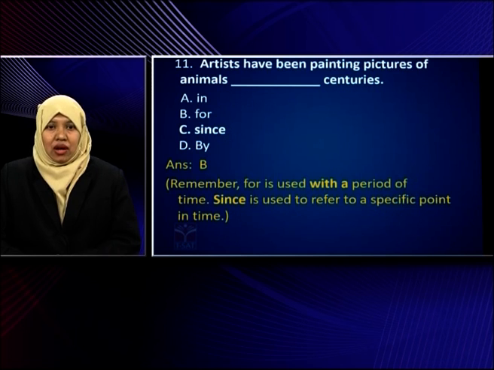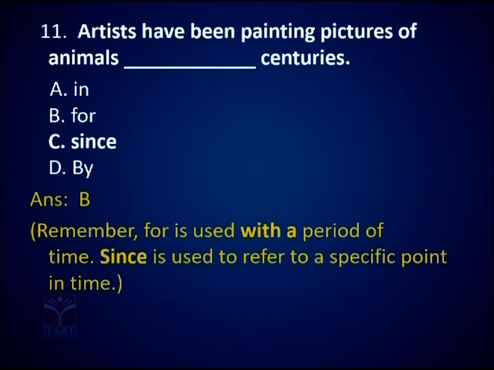Next question. Artists have been painting pictures of animals dash centuries. Options: in, for, since, by. Now remember here dash centuries is mentioned. That means a period of time is mentioned. So always remember, for is used for a period of time and since is used for a specific point of time.